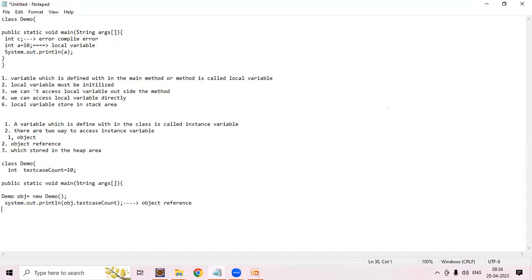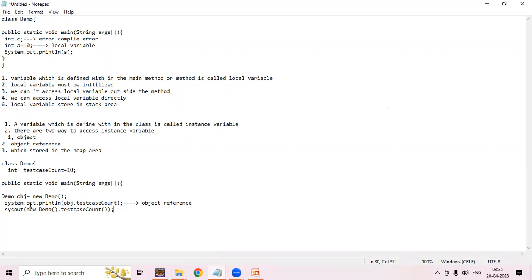Let's see another example for an object. I want to access that particular variable only. For that we write new Demo().testCaseCount; with a semicolon.